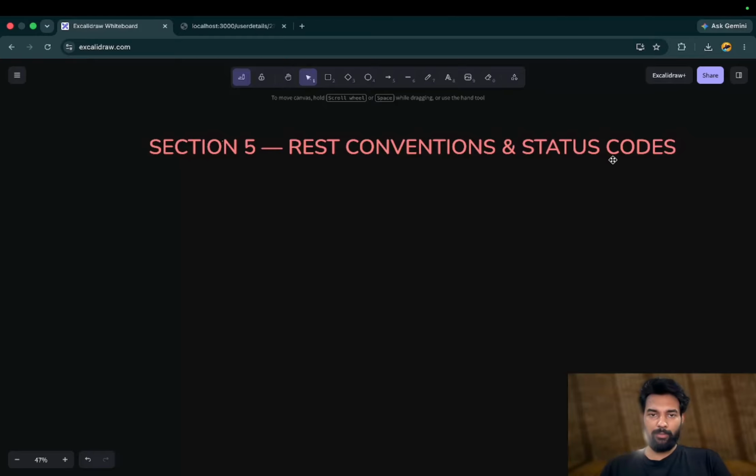And put and patch are for updates, if you are doing something like forgot password, or you want to update your name. So these are put and patch. Delete, in order to delete your account, you use delete.